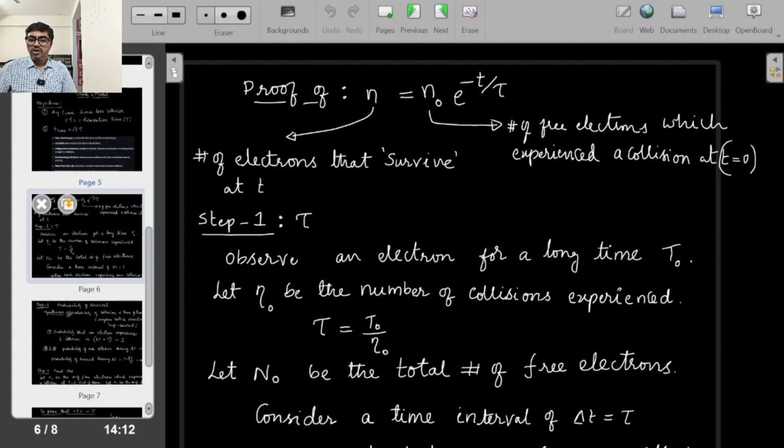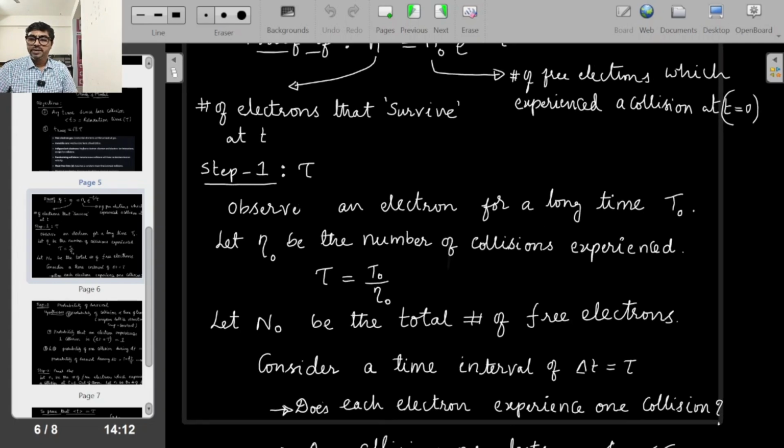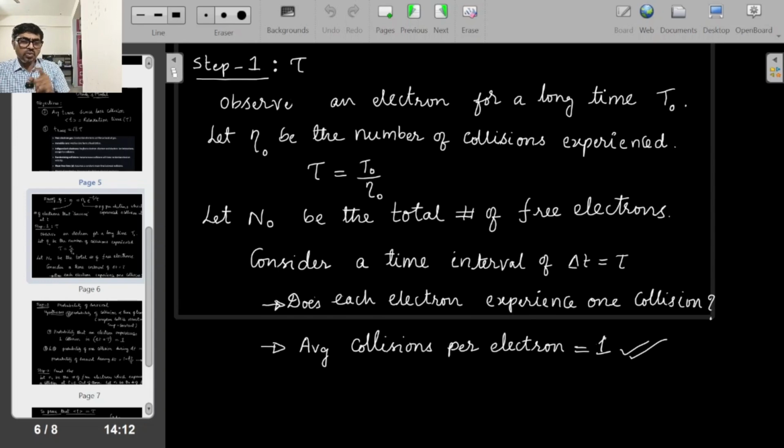First, step 1 about this relaxation time. You consider one electron for a long duration, and in that a very large number of collisions would happen, let us say eta naught. Total time is t naught, t naught by eta naught is the relaxation time. So let us say relaxation time is 1 nanosecond, for example. That means after every 1 nanosecond, on an average, an electron will experience one collision.